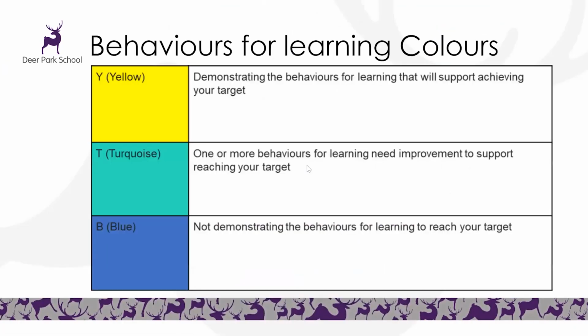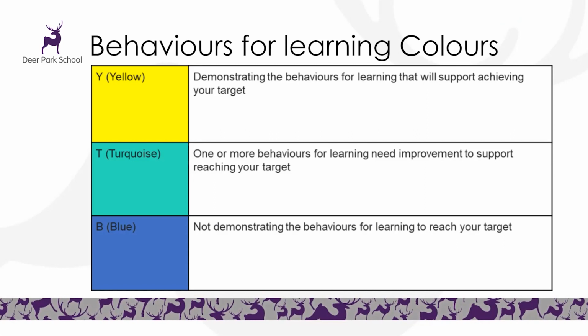For each subject, students will be awarded a Behaviour for Learning colour, either yellow, turquoise or blue. If a student receives a yellow, this demonstrates that they are demonstrating absolutely everything within the 11 Behaviour for Learning codes. Many students at this stage will receive turquoise across subjects and will therefore receive a Behaviour for Learning comment in the box next to it.